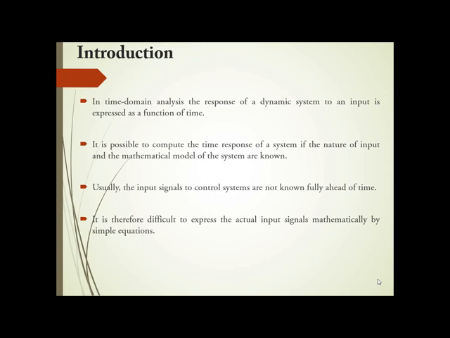So we consider an equivalent of those signals. Say the input is increased at once, then we treat it as an impulse signal. Say you have a sudden change in the input, then we can treat it as a step signal.